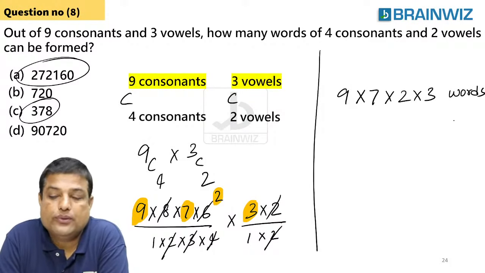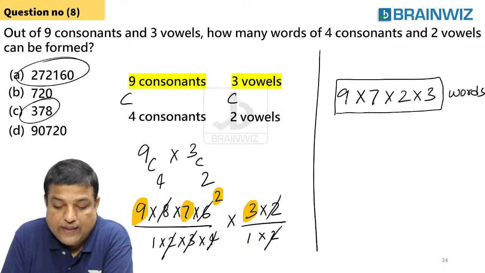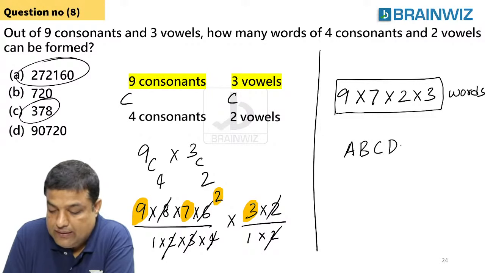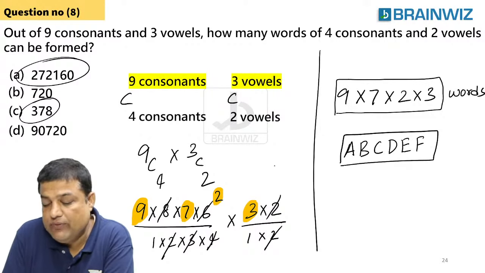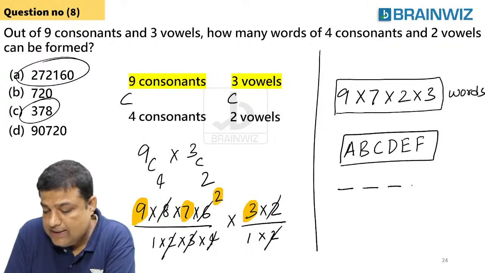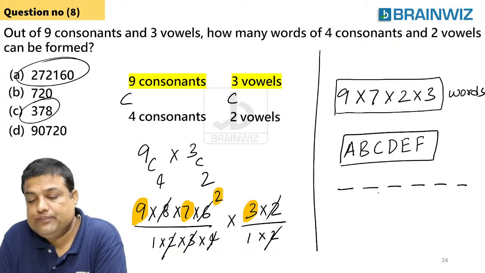But do you think one single word, suppose for example here, A, B, C, D, E, F, for example, this is one word which is formed from using this thing. Don't you think again these words can be shuffled among themselves? Yes.